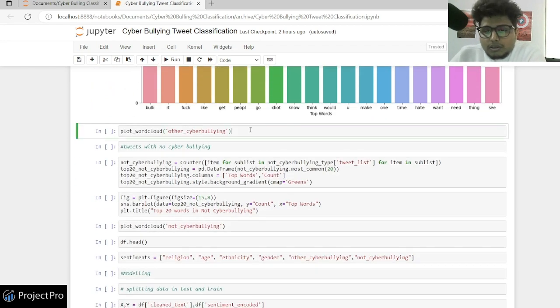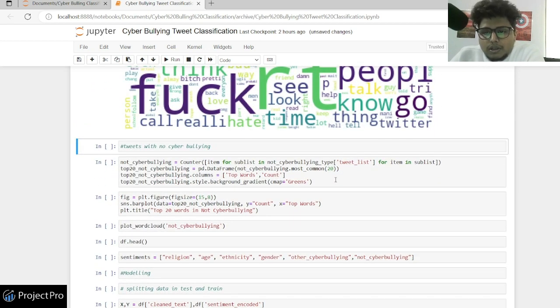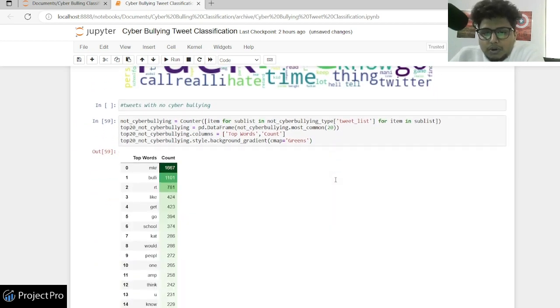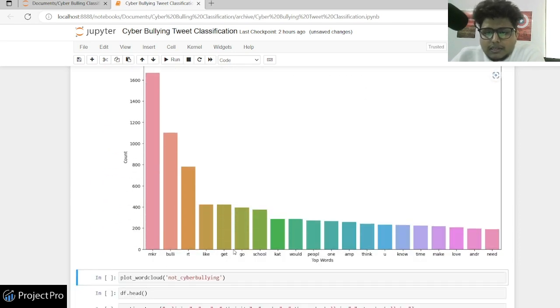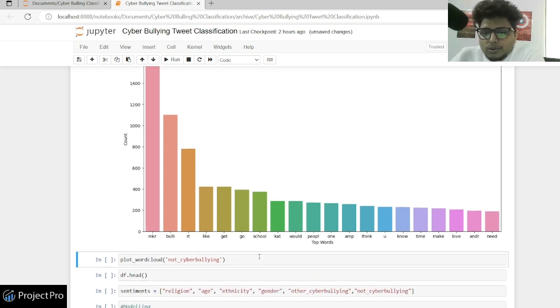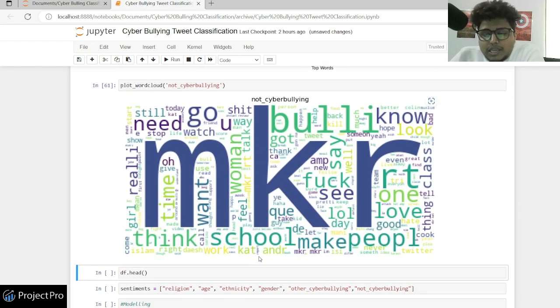So if I plot the cloud for cyberbullying, it will be these kind of words. Now these are the terms which are not cyberbullying. So you'll see all kind words here. It will be school, love, no, need, make, people. So these are the words which are not counted in cyberbullying.